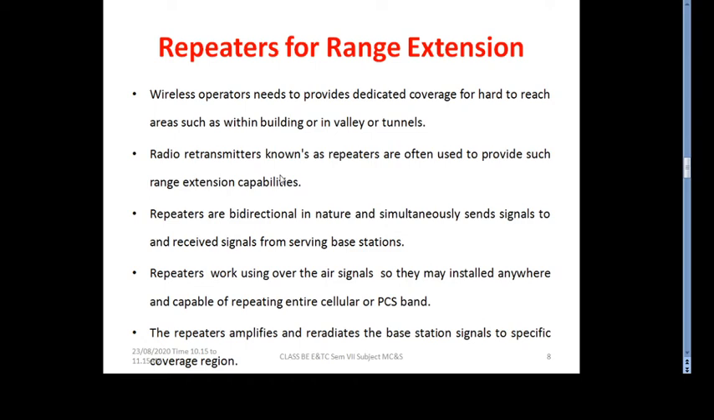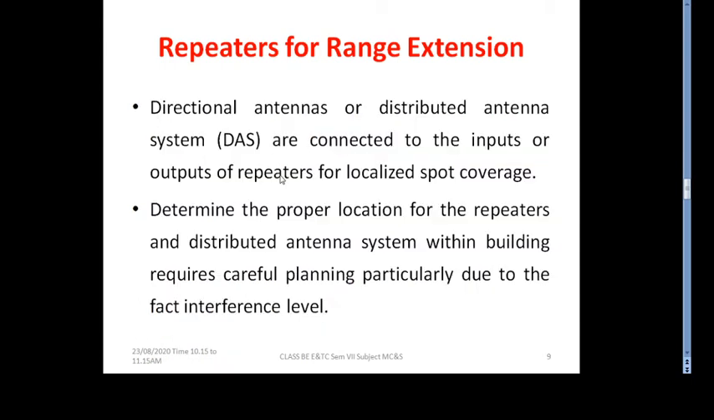The basic objective of repeaters is to provide dedicated coverage such as within a building, a valley, or tunnels. Directional antennas or a distributed antenna system are connected to the input or output of the repeaters for localized spot coverage. So a distributed antenna system is basically used with repeaters. This question will be asked from an exam point of view: which type of antenna system is used in repeaters? That is a distributed antenna system.